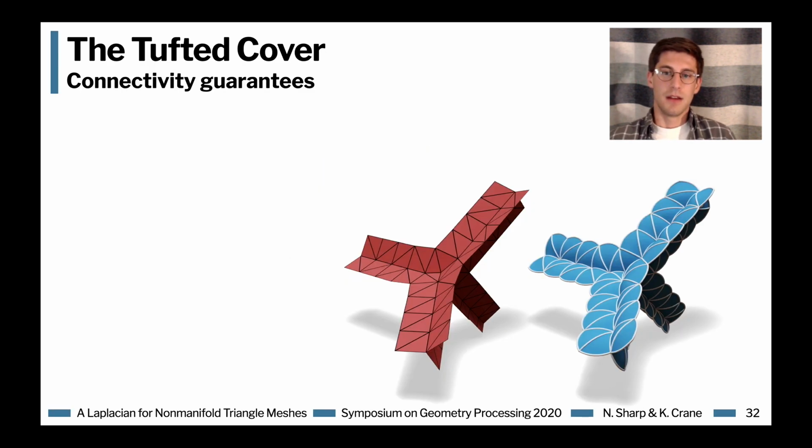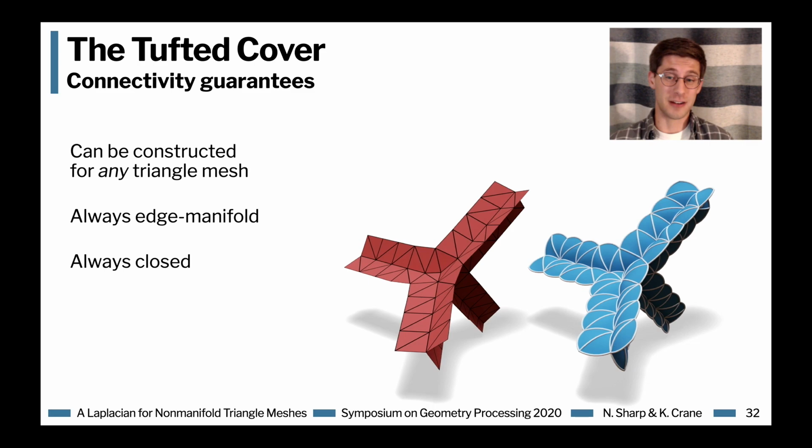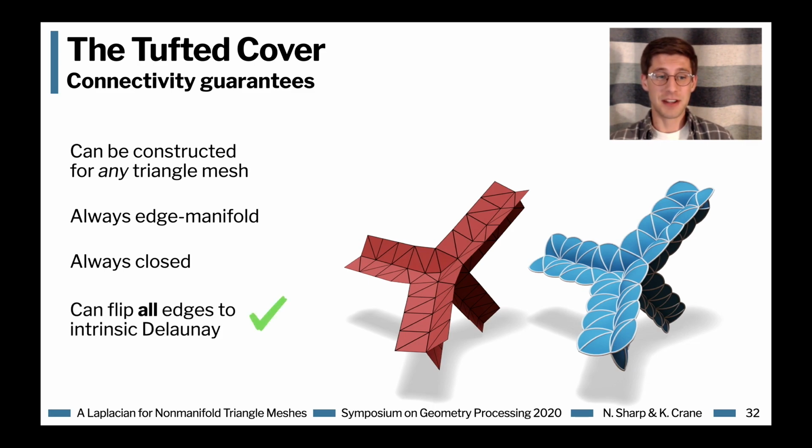So there are some really strong guarantees that come with this tufted cover. In particular, it can be constructed for any triangle mesh without concerns for nonmanifoldness, orientability, or boundary. The tufted cover is always edge manifold, it's always closed, it's also always orientable. But in particular, being closed and edge manifold means that we can always flip the edges to make it intrinsic Delaunay, to make sure all these cotangent weights are positive.